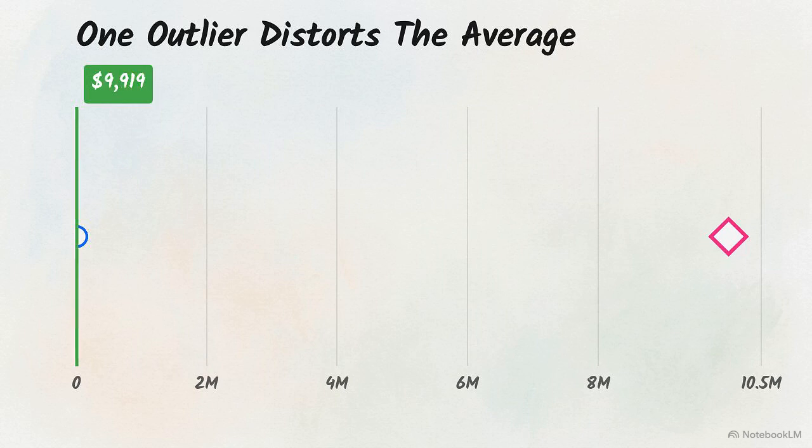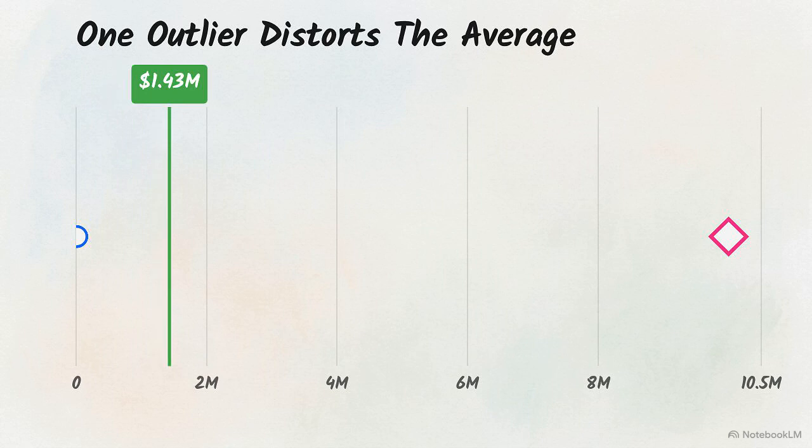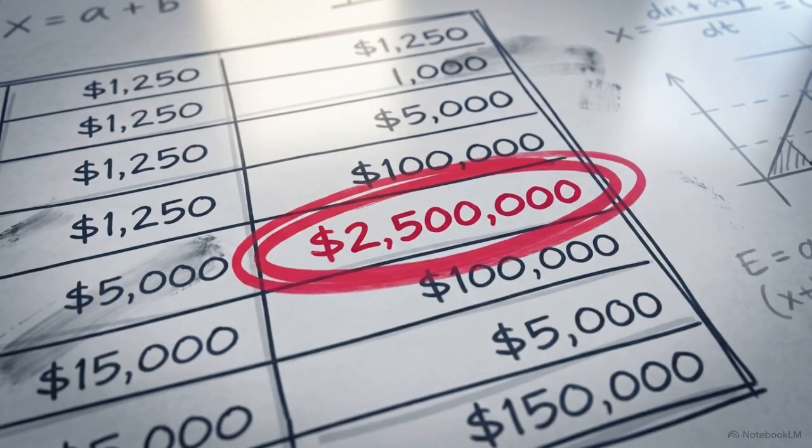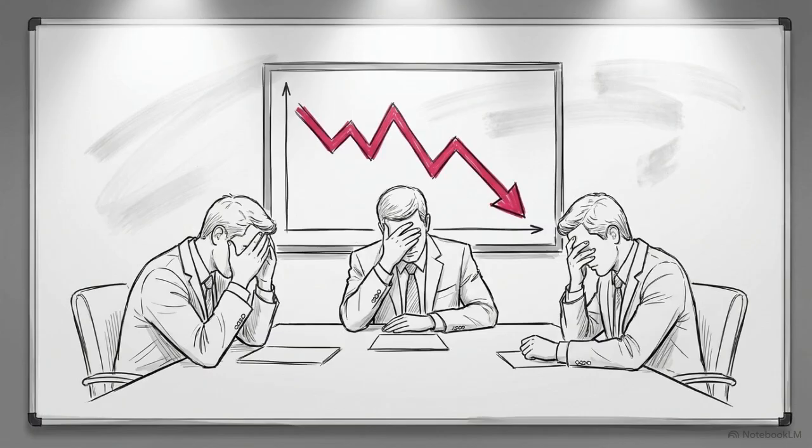Recalculating the average, the mean violently snaps to $1.43 million. That single massive data point mathematically drags the average upward, leaving the original 6 residents far behind. This exposes the core vulnerability of basic descriptive statistics. They are highly sensitive to extreme values. Making million-dollar corporate decisions based on naive aggregation leads to systemic failure.